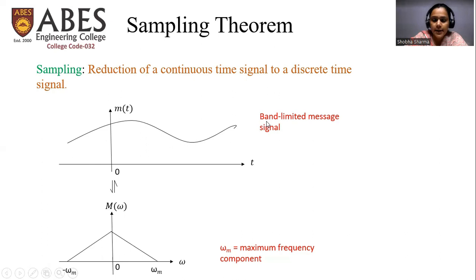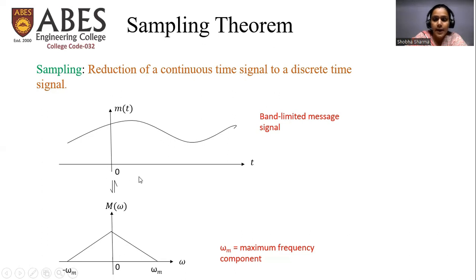What is a band limited message signal? A signal whose frequencies lie in a fixed range. That means this message signal m(t), whose frequency domain representation is something like this, has frequencies ranging from minus omega m to omega m. Beyond these points, after omega m and before minus omega m, the frequency components are zero. Such signals are known as band limited message signals.